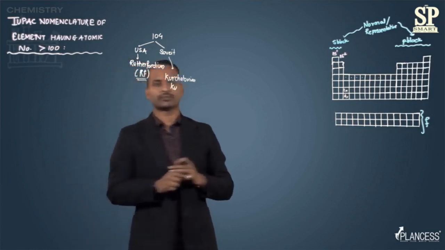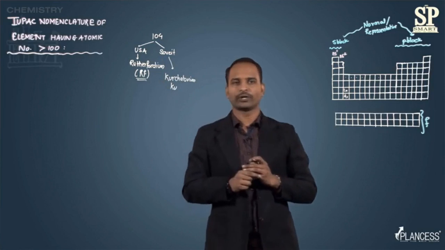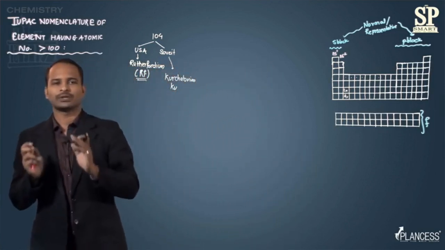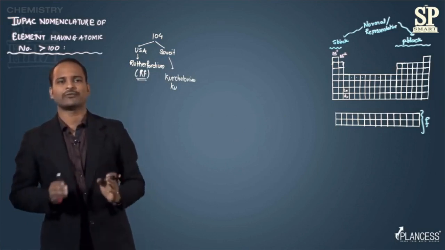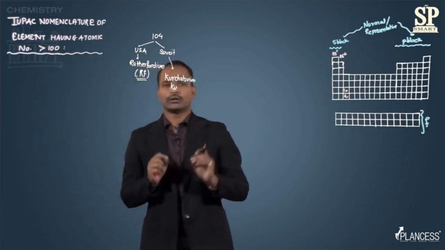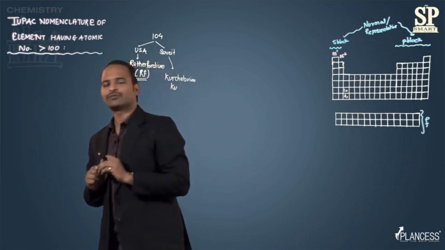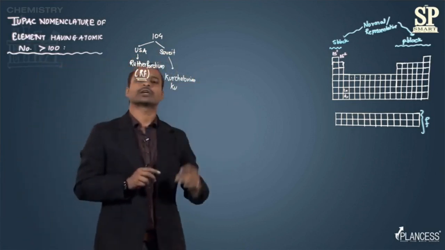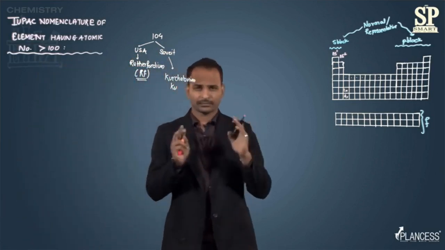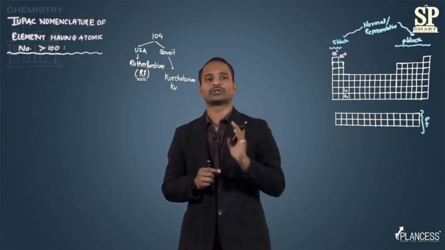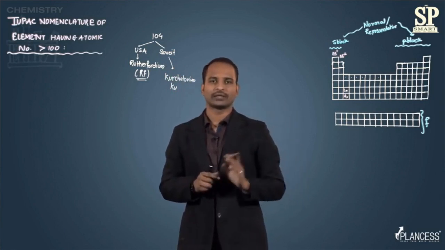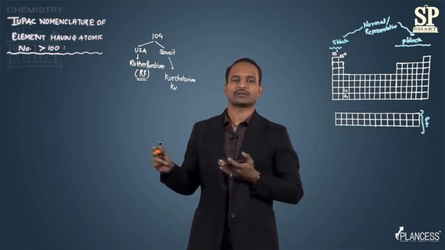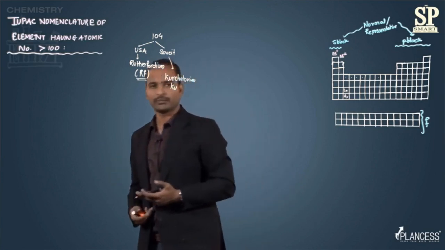So now in the periodic table we have this element with the name Rutherfordium. But as I said, such problems should not be created in the future. That's why the IUPAC gives a guideline for naming an element. According to IUPAC, what will be the name of an element having an atomic number greater than 100? We are talking about the nomenclature of only those elements whose atomic number is greater than 100, because all the elements having an atomic number less than 100 already have specific names.